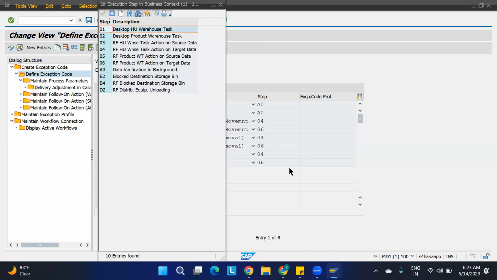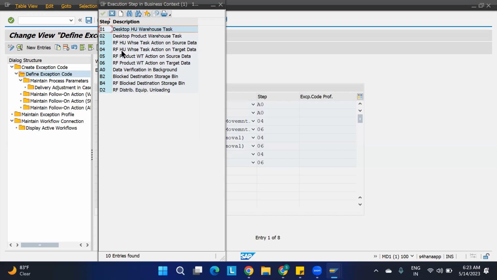See, what do you mean by 4? 4 is nothing but the RF warehouse task action on the target data. So we are doing based upon the RF product warehouse task on the target data. So 6 also RF only. So what is the difference between these two? RF warehouse task action on the target data is a RF product warehouse task.